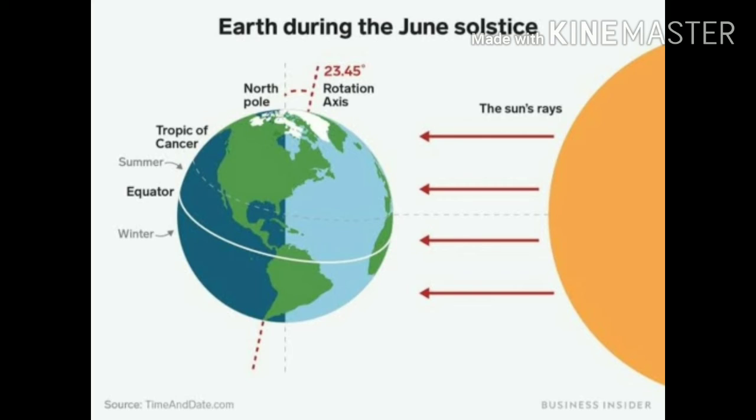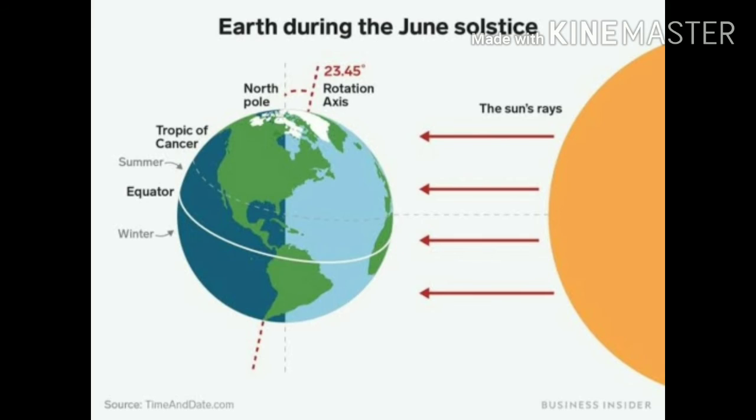The North Pole is inclined towards the Sun, and the places beyond the Arctic Circle experience continuous daylight for about 6 months. Since a large portion of the northern hemisphere is getting light from the Sun, it is summer in the region north of the equator. At these places, the longest day and the shortest night occur on 21st June.